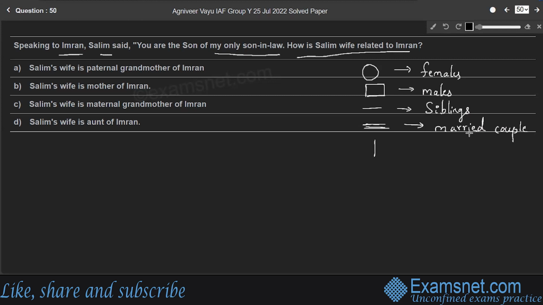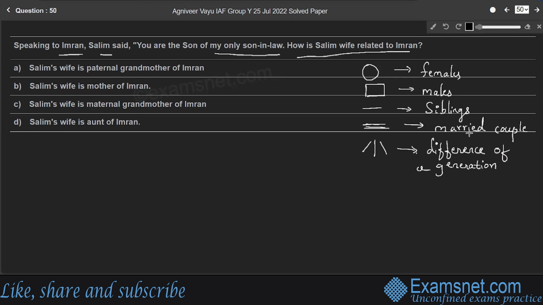And a vertical line for difference of generation. That means father to daughter or son, mother to daughter or son, like that.